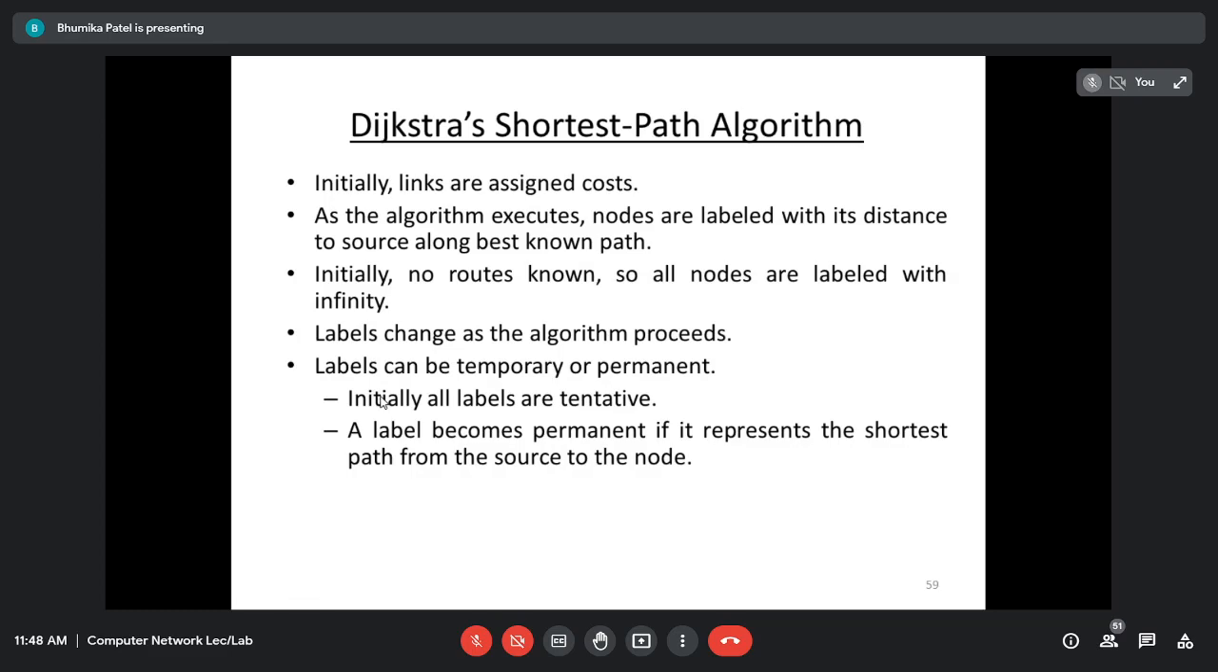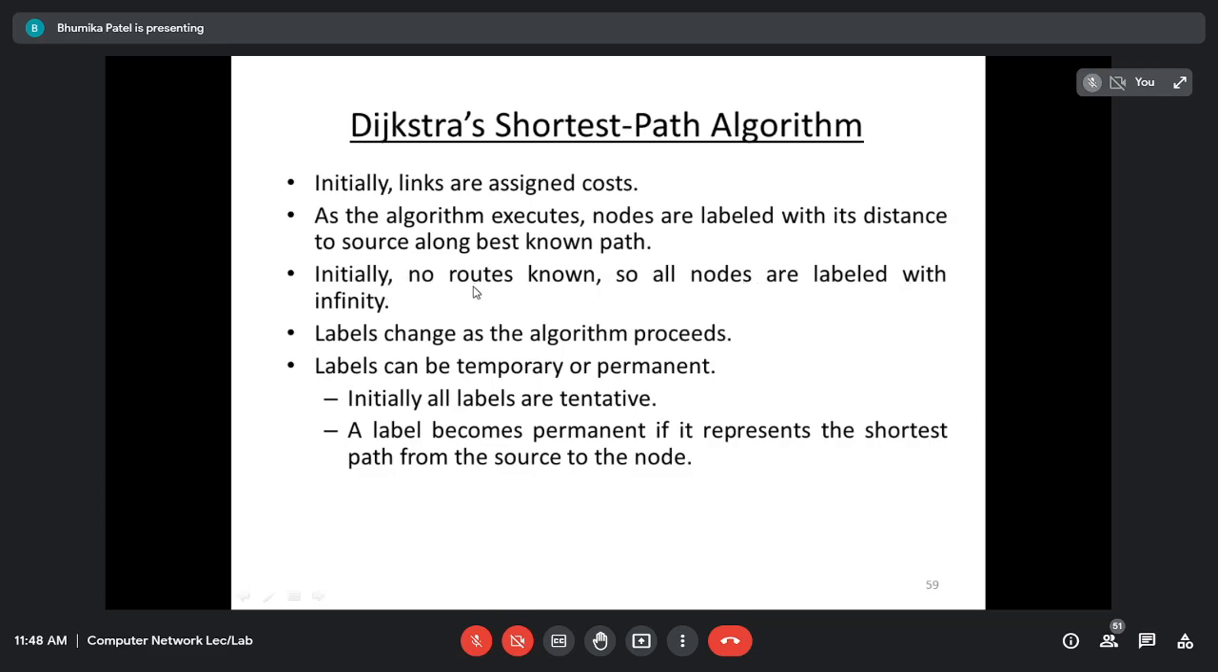Okay, these are the steps of the Dijkstra algorithm. Initially links are assigned the cost, that is the metric. As the algorithm executes, every node is labeled with its distance to the source along with the best known path. Initially there is no route, right? We do not already know any route to consider from source to destination, so there will be no route known, and so all the nodes are labeled with infinity.